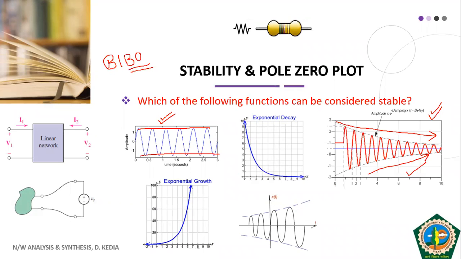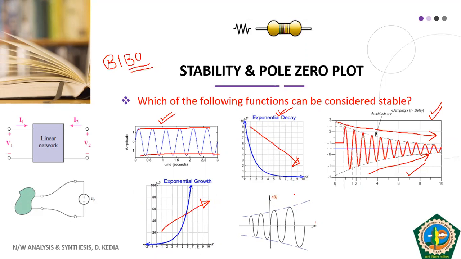You must have heard the term damp. The damping function here is matching with that of the exponential one, so it is damping in an exponential manner. You must have also studied the exponential function in your mathematics. There are two kinds of exponential functions. One is exponentially decaying, meaning as time increases, the value of the exponential function decreases. And another is the exponentially growing function, where as the time increases, the output increases exponentially.